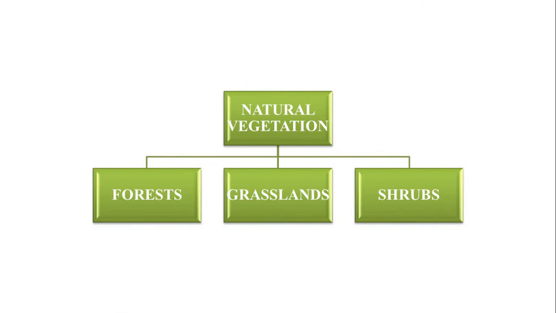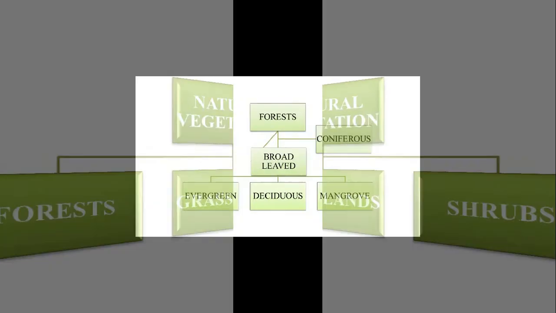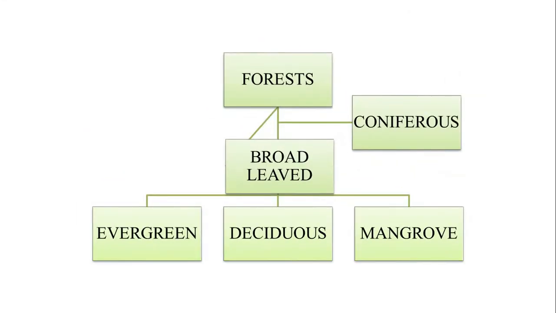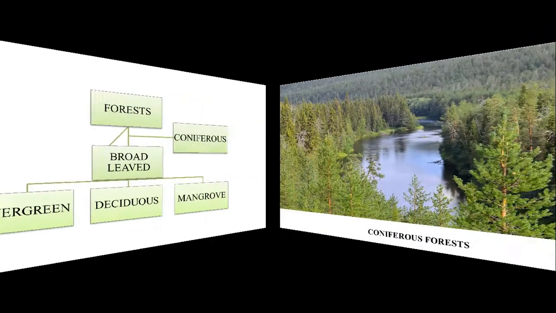A forest of a particular type can be identified on the basis of geographical location, climatic conditions and composition of plant species. Forests in India have a wide variety of plant species. Forests are classified as broadleaf forest and coniferous forest. Broadleaf forest can further be divided into evergreen, deciduous and mangrove forest. So let us talk about coniferous forest.